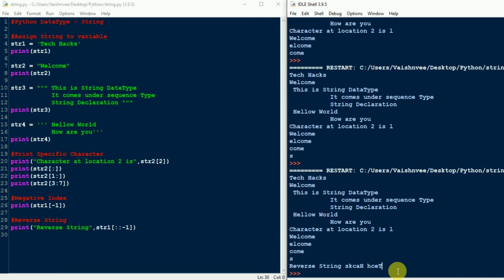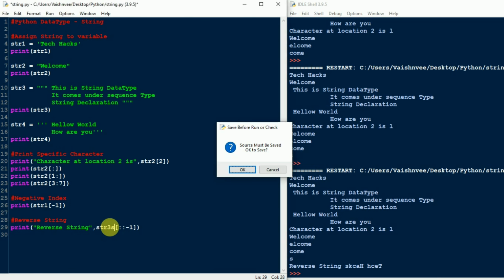Whenever you are asked how to reverse the string in Python programming, you can reverse it using a looping statement, but you can also make use of this. Just write colon two times and -1, and your string is reversed. Okay, so here I have reversed hack. Now I'm going to reverse this string 3. Just write string 3, save the file and run the program.